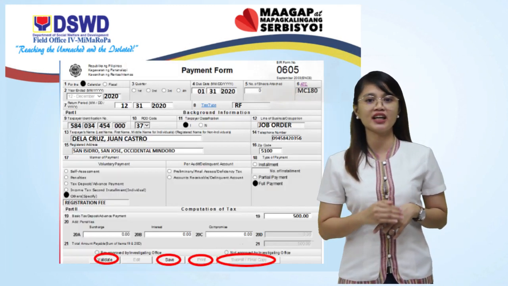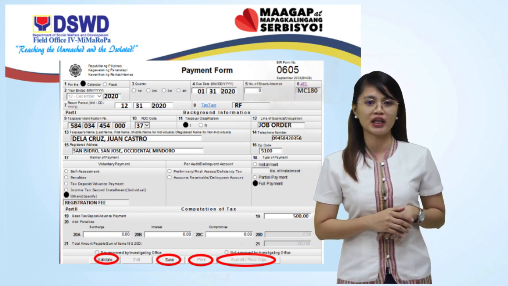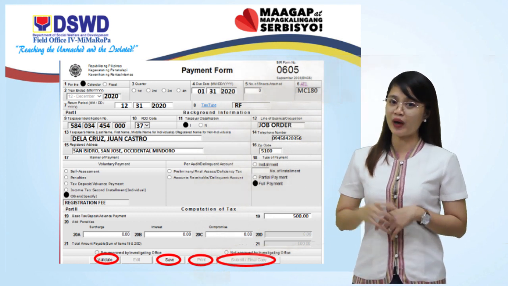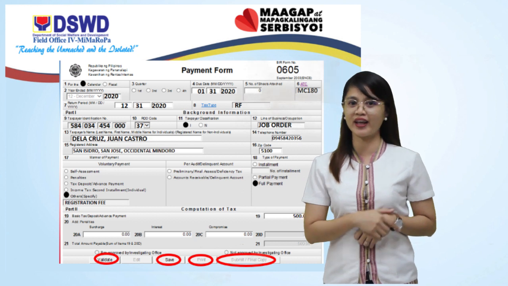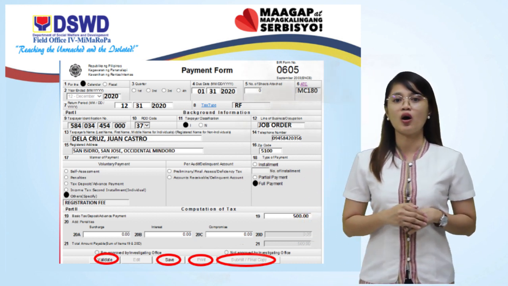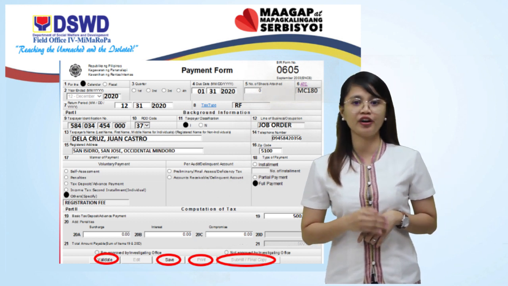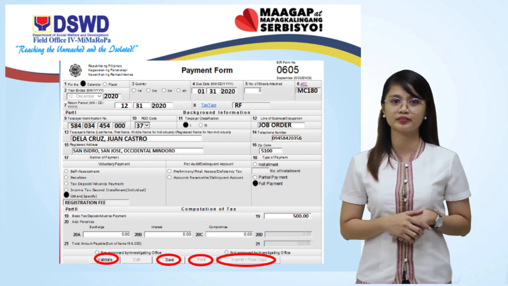Fill out the BIR Form number 0605 with the needed information. Click for calendar year, year ended 2020, due date January 31, 2020, MC 180, code for registration fee, return period December 31, 2020.